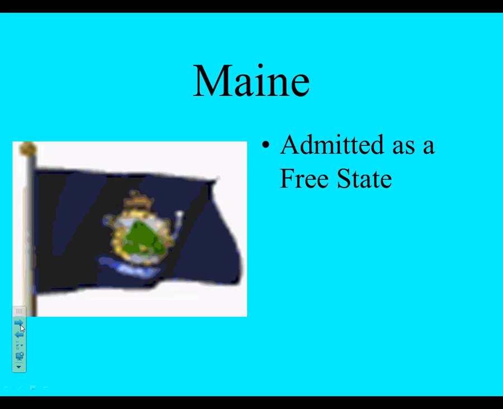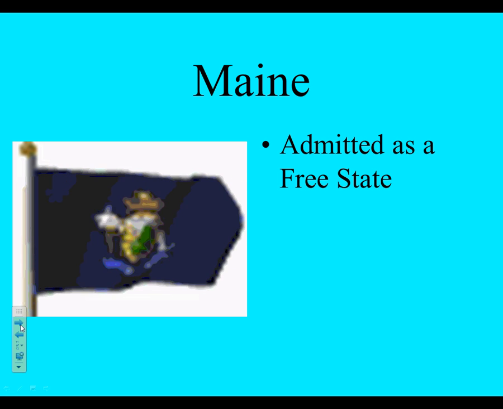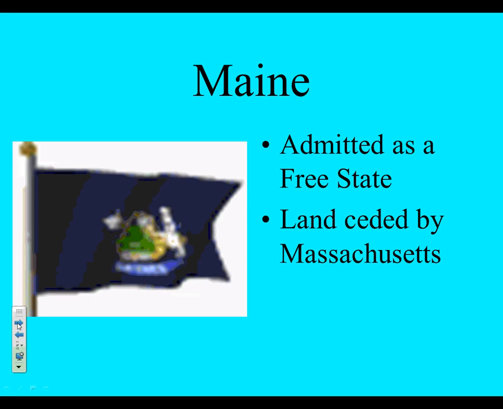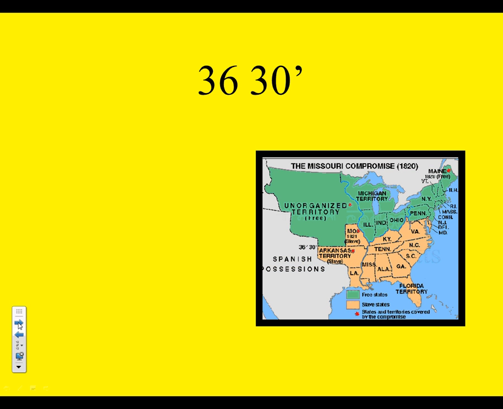Everybody's happy, okay? But I know you're sitting out there saying, wait a minute. What happens when a new state wants to come in? We can't just always add new states. So Massachusetts gives the land up to Maine, okay, and they come up with a compromise that they're going to use 36 degrees, 30 minutes. This is the only line of latitude you need to worry about until the Korean War, called 36 degrees 30. It's the southern border of Missouri, okay.